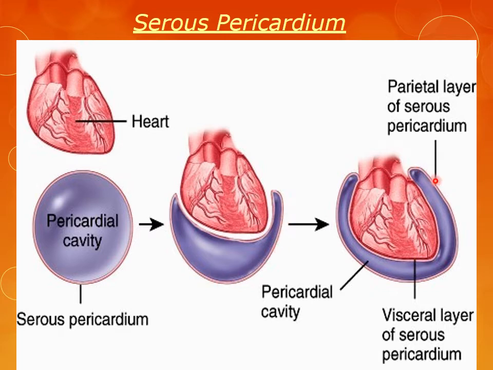So this one is the parietal layer, this one is the visceral layer, and between these two layers of serous pericardium, this is the pericardial cavity which contains the pericardial fluid. Due to the presence of this fluid, it reduces the friction between the visceral and the parietal pericardium.